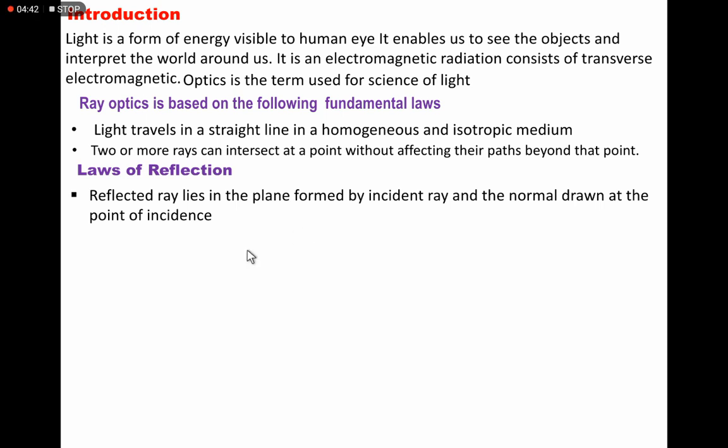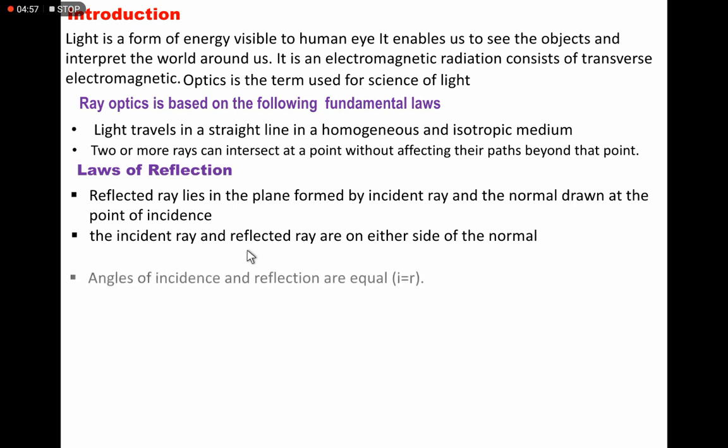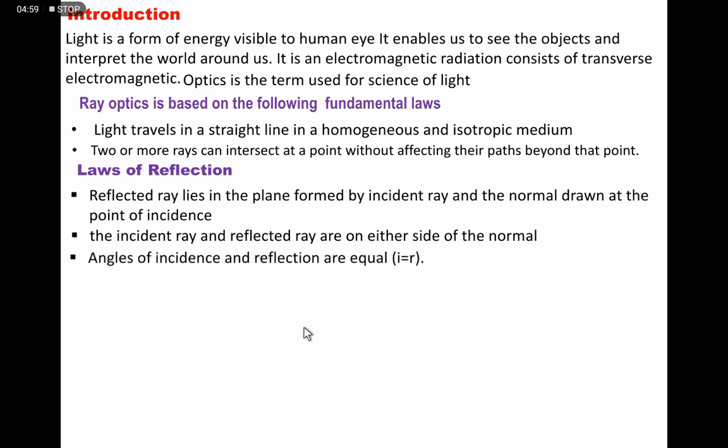Okay, that point is there. Now the second one is what? Incident ray and reflected ray are on either side of the normal. Basically we have learned these laws, but the last one is angle of incidence and angle of reflection are equal, that is, i is the angle of incidence and it is equal to the angle of reflection.